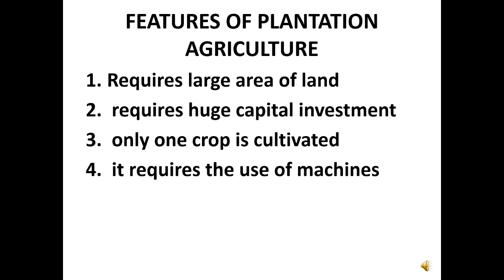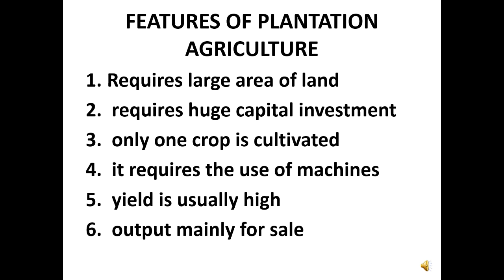It requires the use of machines like tractors, planters, ridgers. They are required in this type of agriculture because large area of land is being cultivated. Yield is usually high. The output from this type of farming is usually for sale.